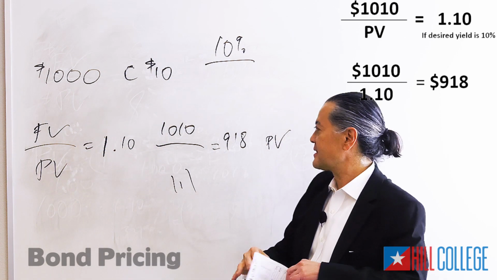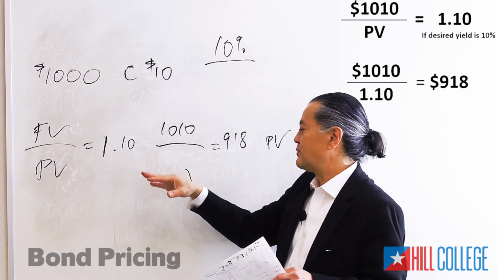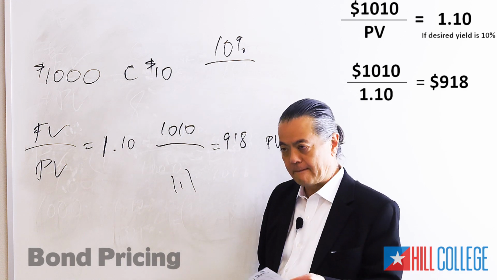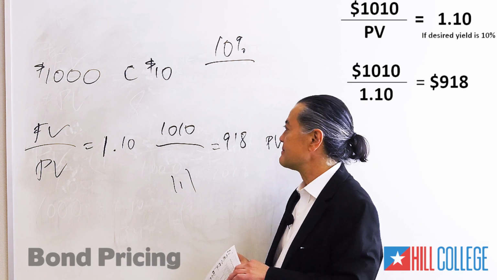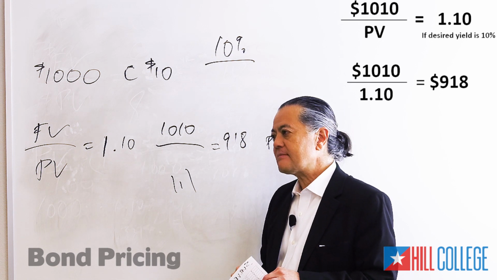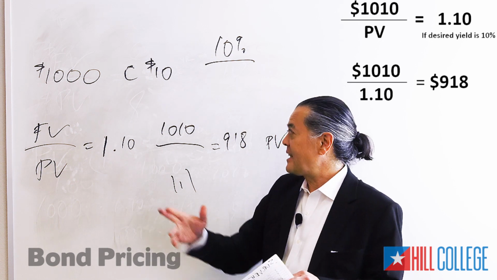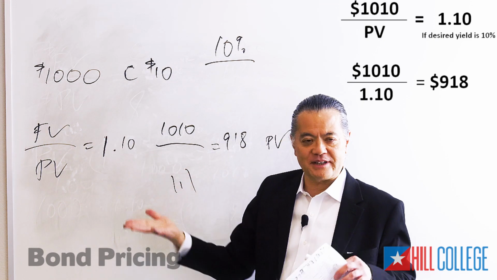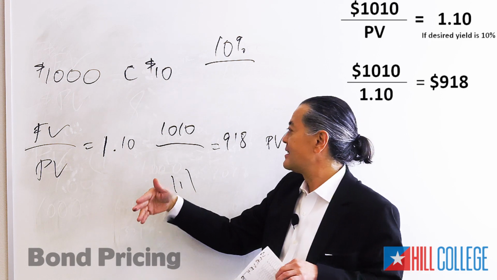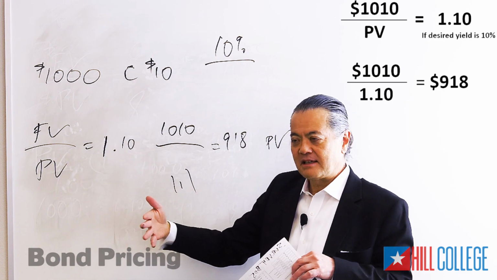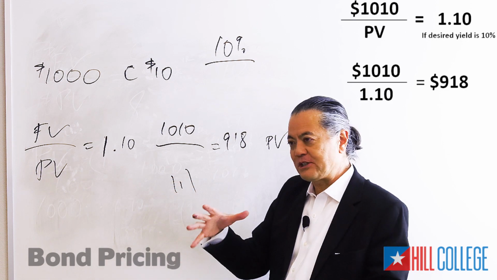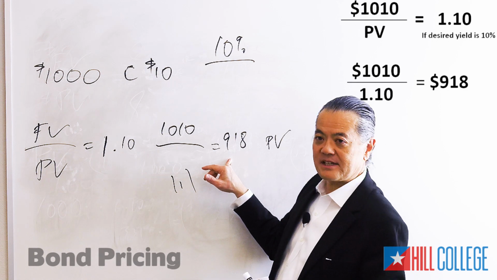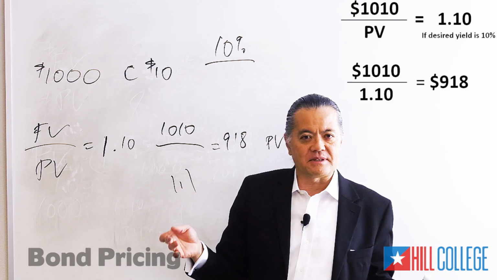You see how that works? So what about you? Do you lose money then? Yeah, if you paid $1,000 originally, now you're selling it for 918. You're going to lose money. You could have held it for a year and made 10 dollars. But if you're selling it early and trying to turn that into a 10% security, the price has to go down. Why would people do that?